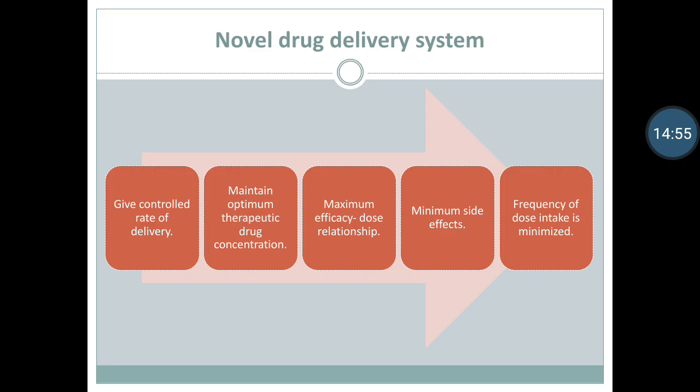This results in fluctuation in drug level in the body. Research work has been done to develop new techniques for drug delivery that are capable of controlling the rate of drug delivery. The advantages of the novel drug delivery system are they give controlled rate of delivery from the administered therapeutic dose.